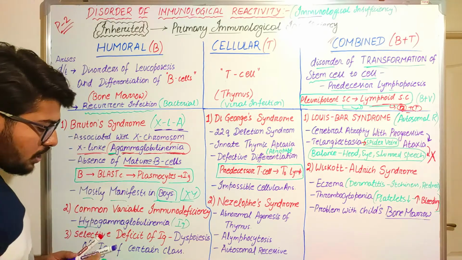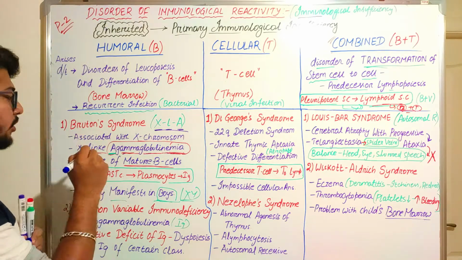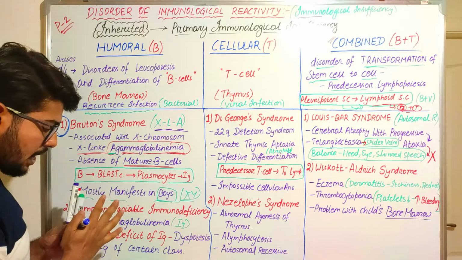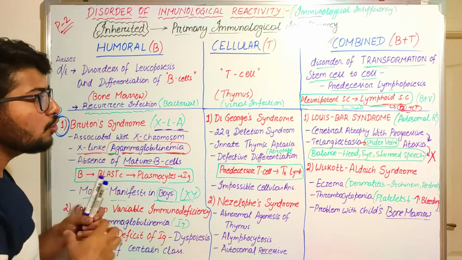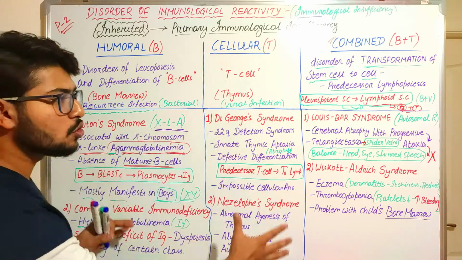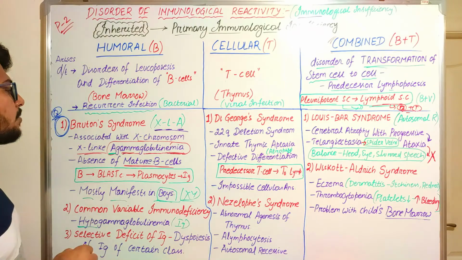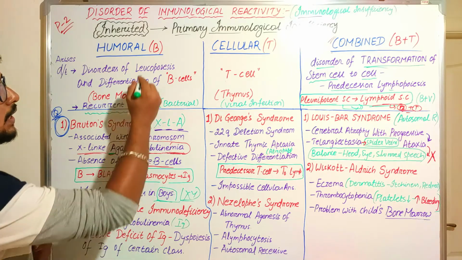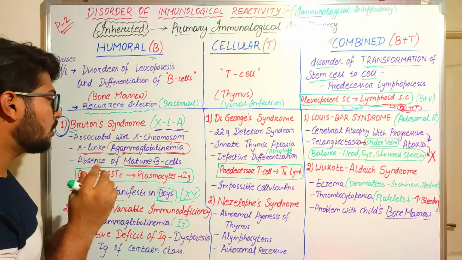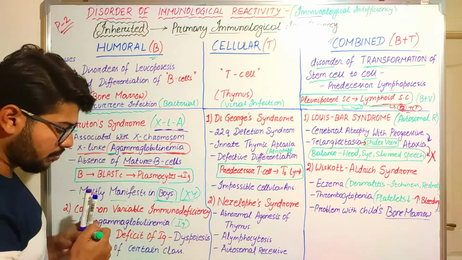In this humoral type, you just have to concentrate on this, because this is an important question asked by our teachers. How should you remember Bruton syndrome? After reading so many syndromes or diseases, you will get confused. But there is a trick to remember: humoral means B, and Bruton starts with the letter B. Through these relations you can remember it easily.